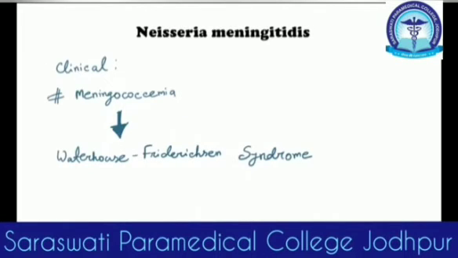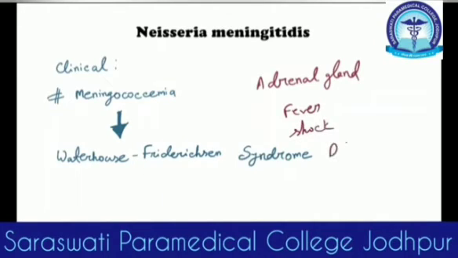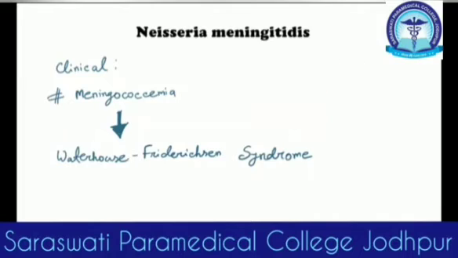Okay, and meningococcemia causes Waterhouse-Friderichsen syndrome. It is actually due to the hemorrhage in the adrenal gland, which causes adrenal insufficiency, which causes hypotension, fever, shock, DIC. Those are very grave complications of meningococcemia. This is Waterhouse-Friderichsen syndrome. It's actually a question for getting higher marks in any examination, the most severe form of meningococcemia.